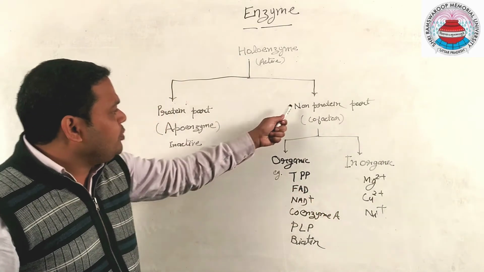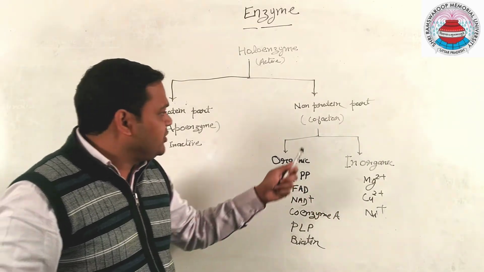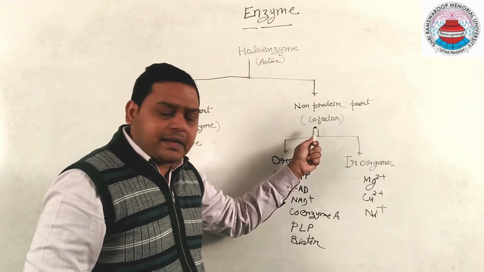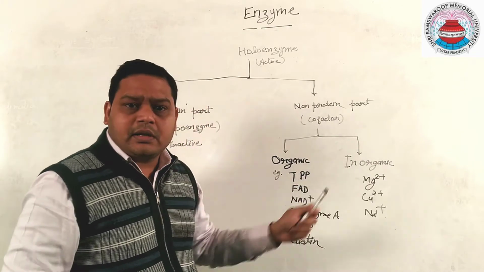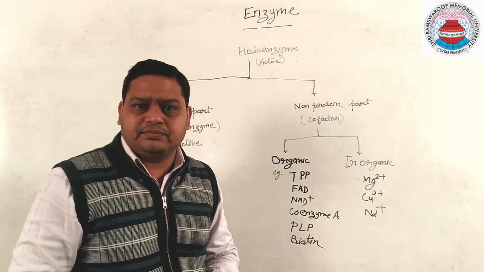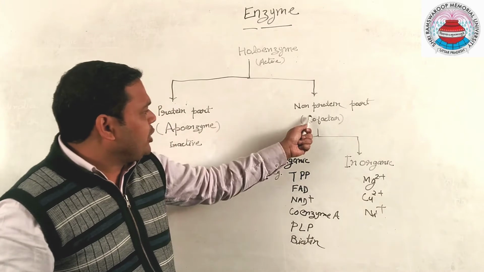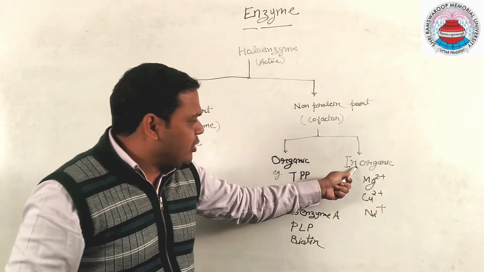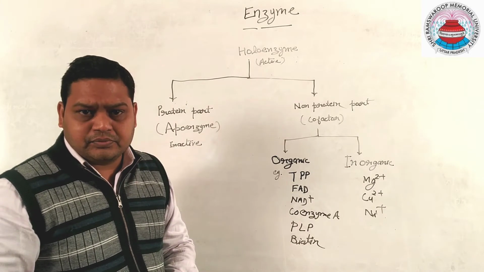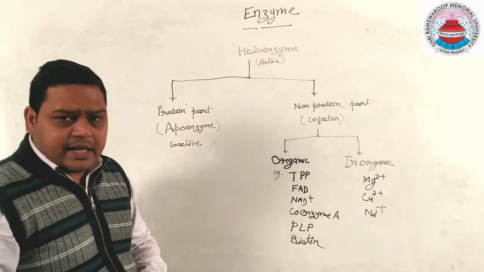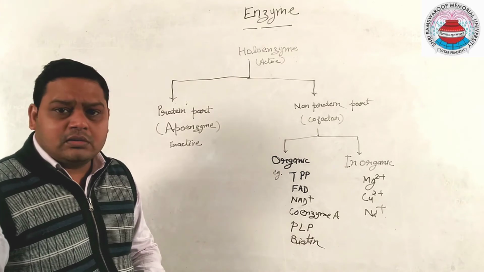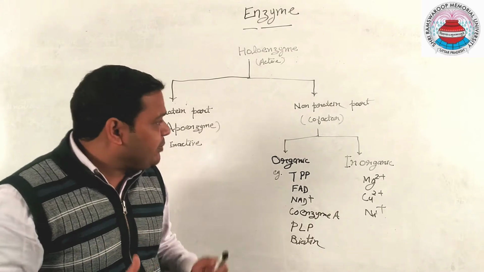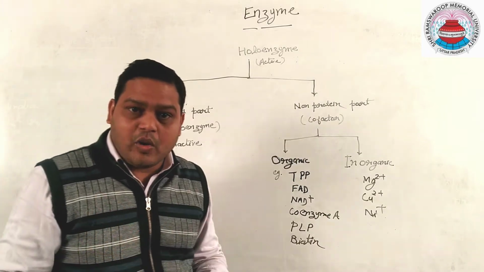And the non-protein part, which is also called cofactor, can be divided into two parts based on their nature: organic part and inorganic part. The organic part of enzymes is also called coenzymes. So the organic part of cofactor is called coenzymes.